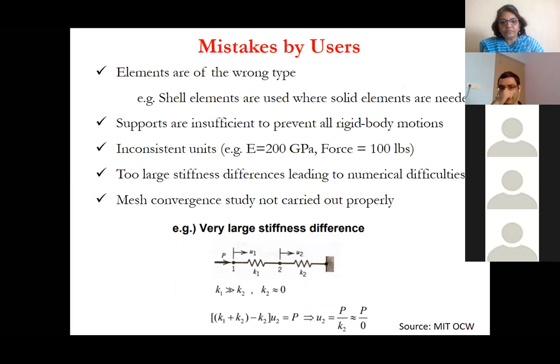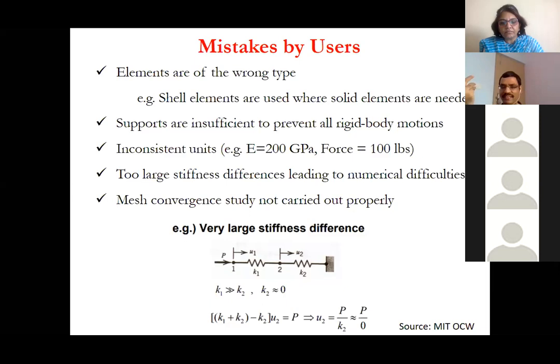Then you provide supports to restrict the motion, but perhaps you have not applied proper supports or loads, so it gives an error. In the software input, you may have put inconsistent units, SI or something. You have put two different units, and that's why it is giving an error.